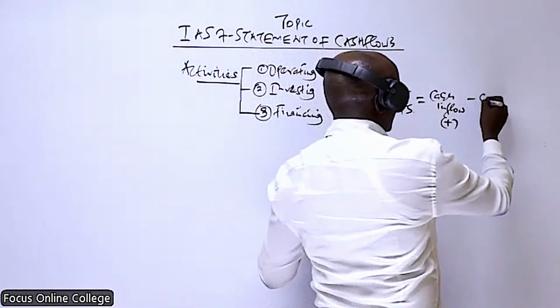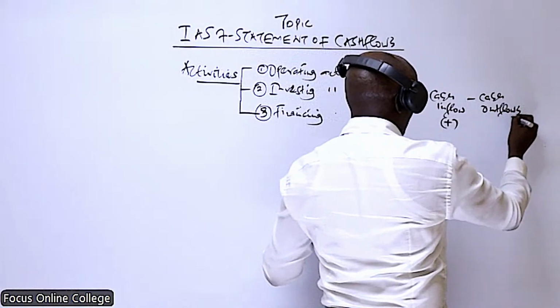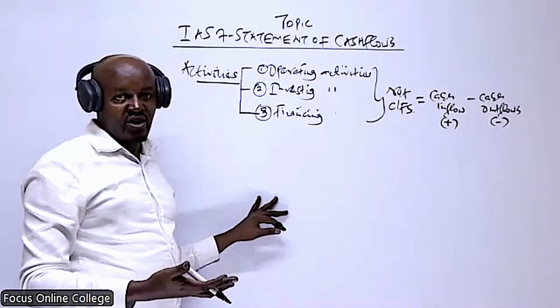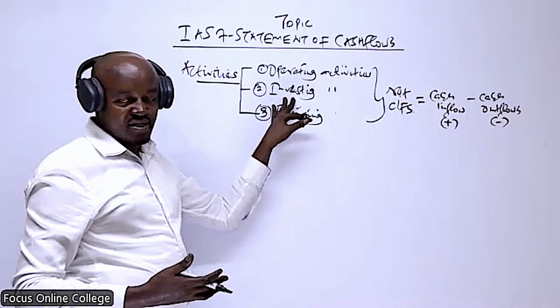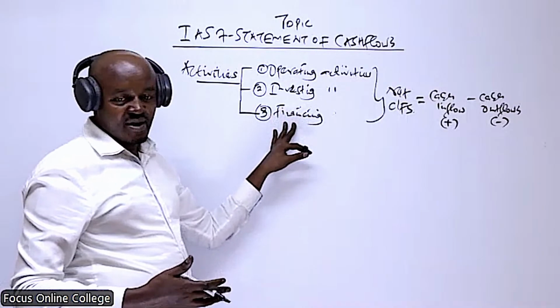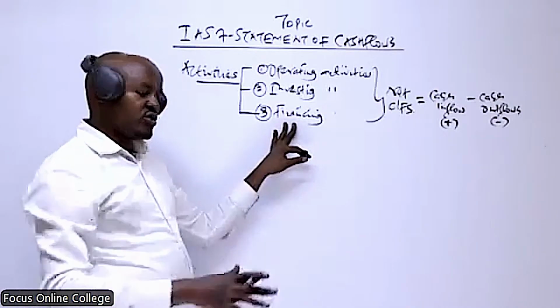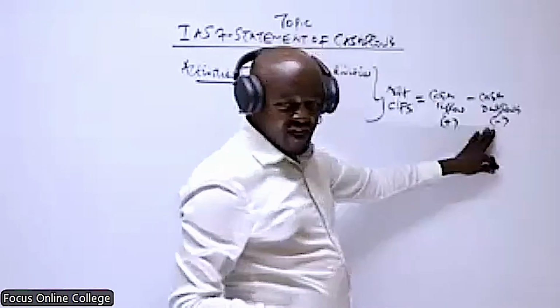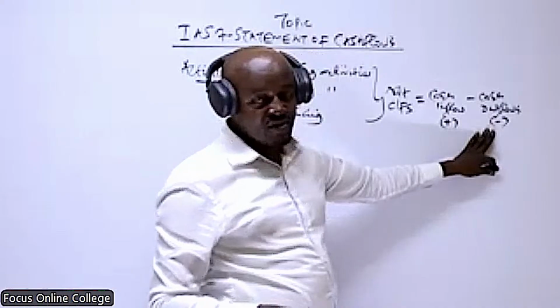And then to this, we add the cash outflows. Cash outflows refers to any amount of cash which is flowing out of the business. So whenever the company purchases an asset, or for example redeems shares or even debentures, that gives rise to cash outflow. The rule is that any amount which is a cash outflow, when recording it in the statement of cash flows, we record it as a negative.